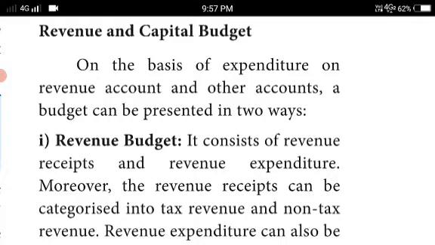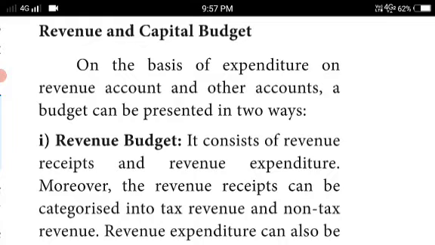Whatever revenue is collected by the government is kept as receipts, from institutions or private and public sectors, and the revenue expenditure is whatever expenditure the government manages from its revenue.